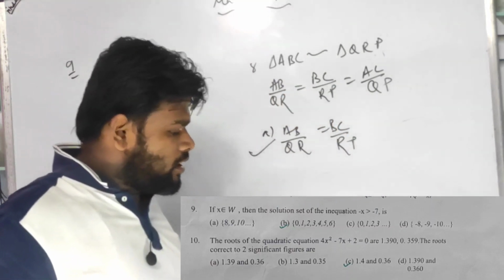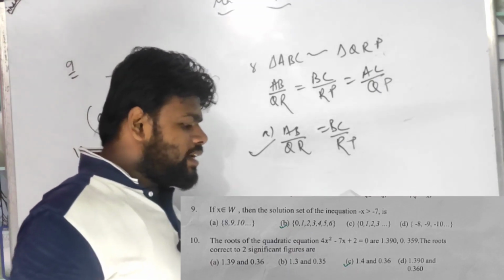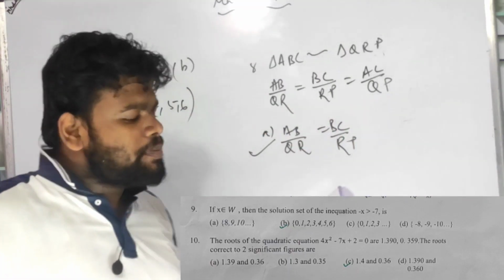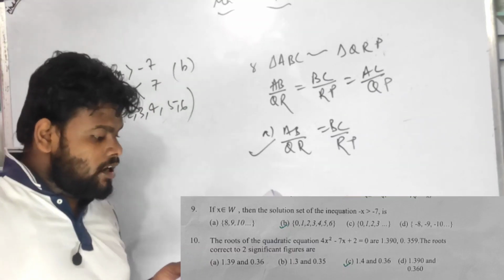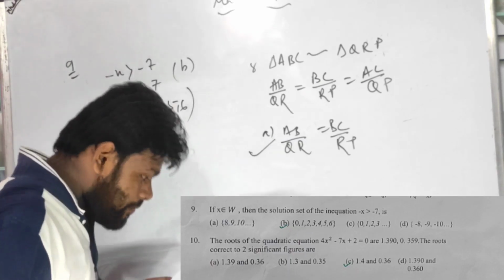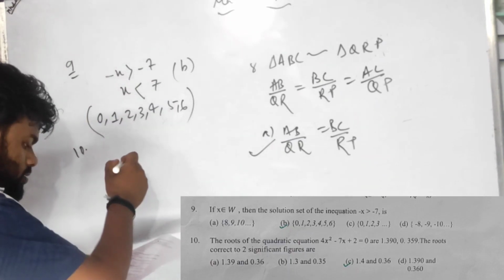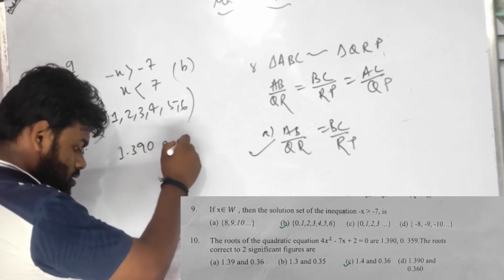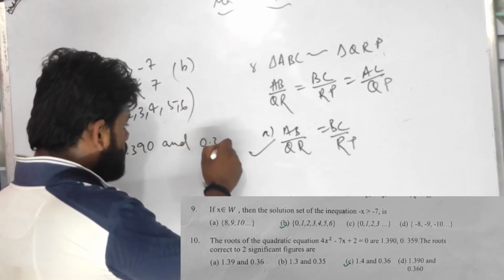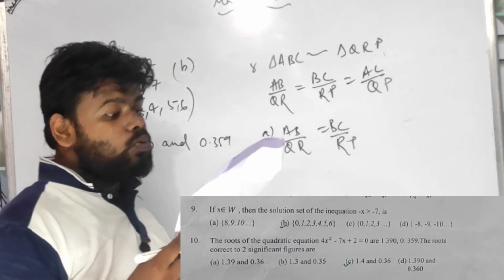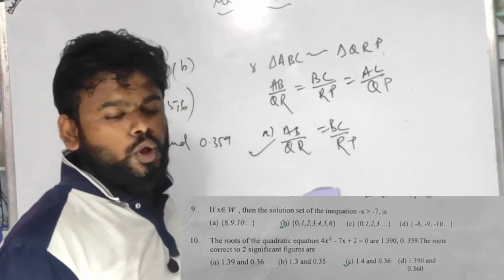Number 10, the roots of the quadratic equation 4x squared minus 7x plus 2 equals 0 are 1.390 and 0.359, correct to two significant figures.